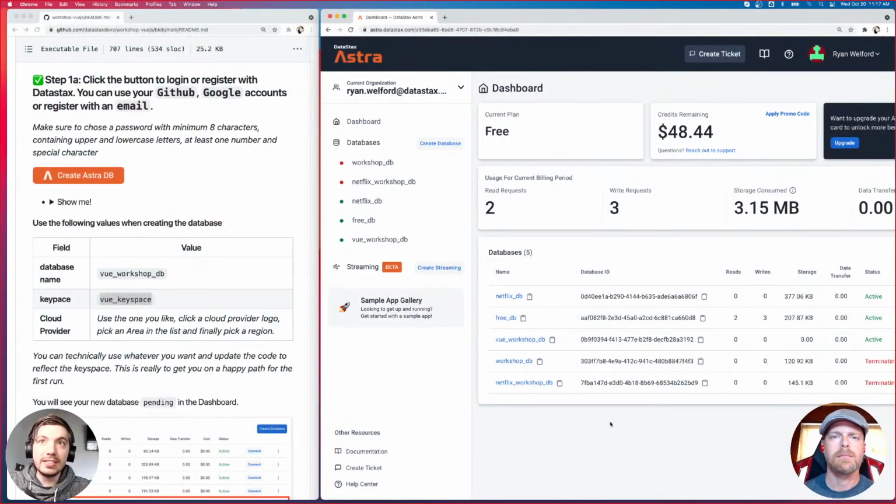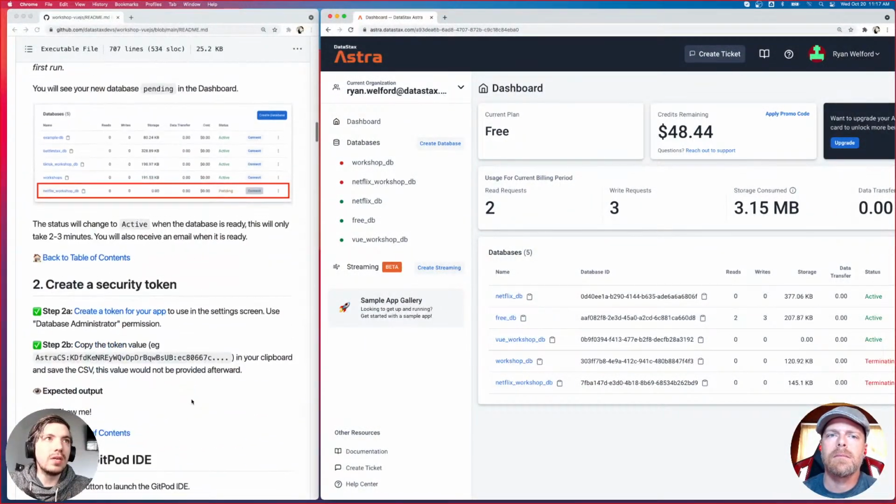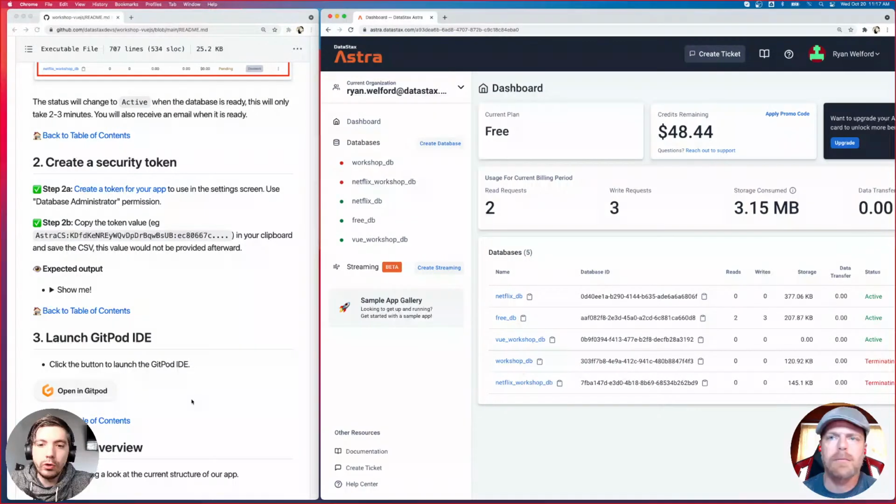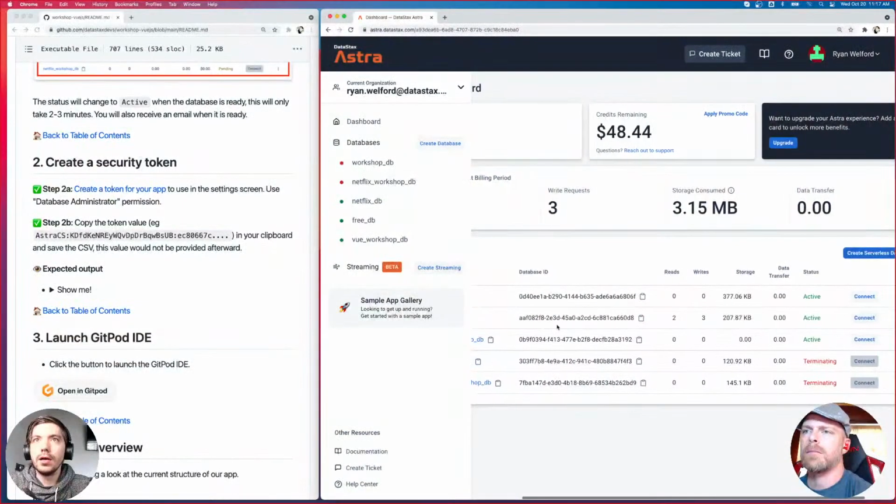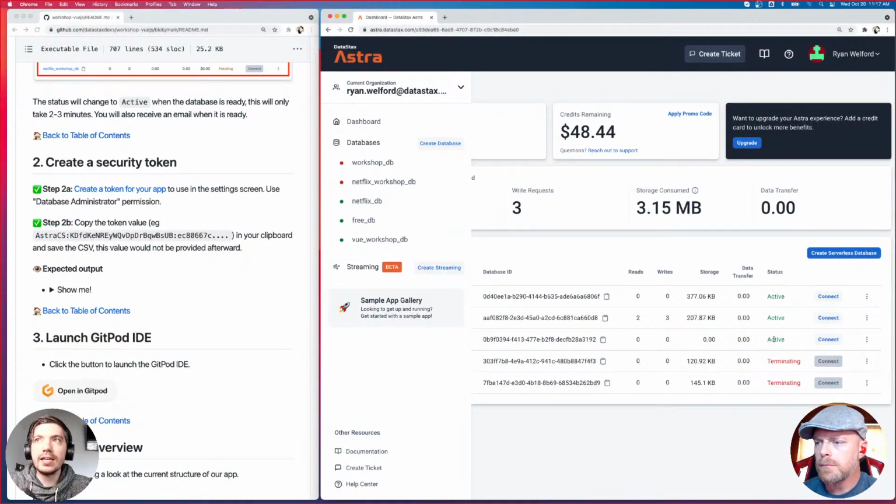So that is basically it for creating your Astra account. Something else that we need to do, though, is we need to create a security token. So we need to create a token in order to authenticate our communication with the database. To do that, it's really easy. Once your database is active, on the right-hand side, you can click this menu button, the ellipses menu, and you can click Generate a Token.